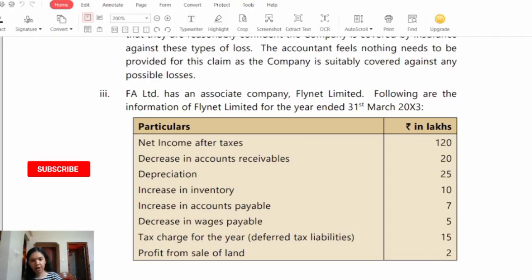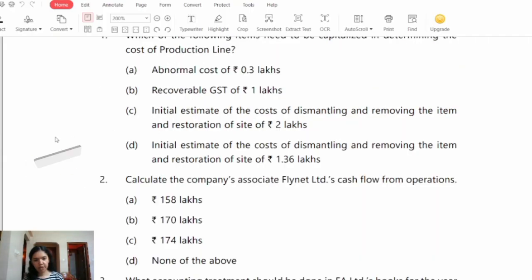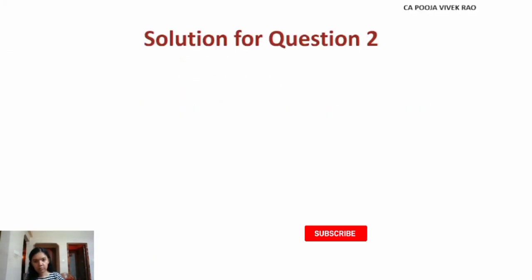In this case scenario, MCQ number 2 relates to this transaction. MCQ number 2: calculate the company's associate Flynet Limited's cash flow from operations. Option A, rupees 158 lakhs. Option B, rupees 170 lakhs. Option C, rupees 174 lakhs. Or option D, none of the above. So the Ind AS applicable here is Ind AS 7, Statement of Cash Flows, indirect method.